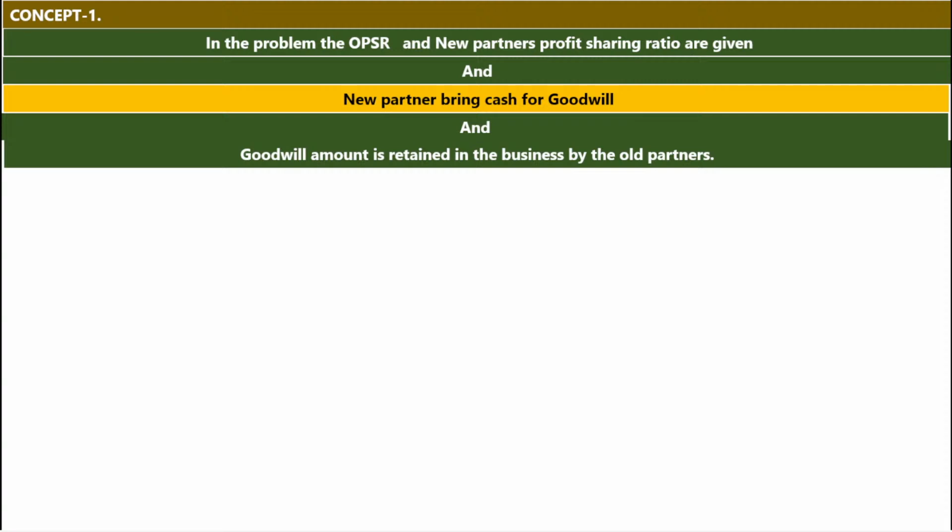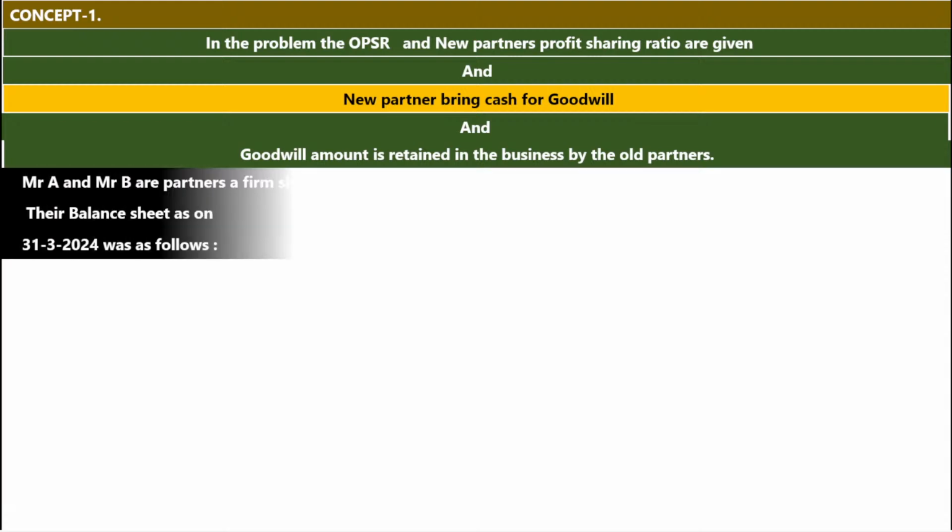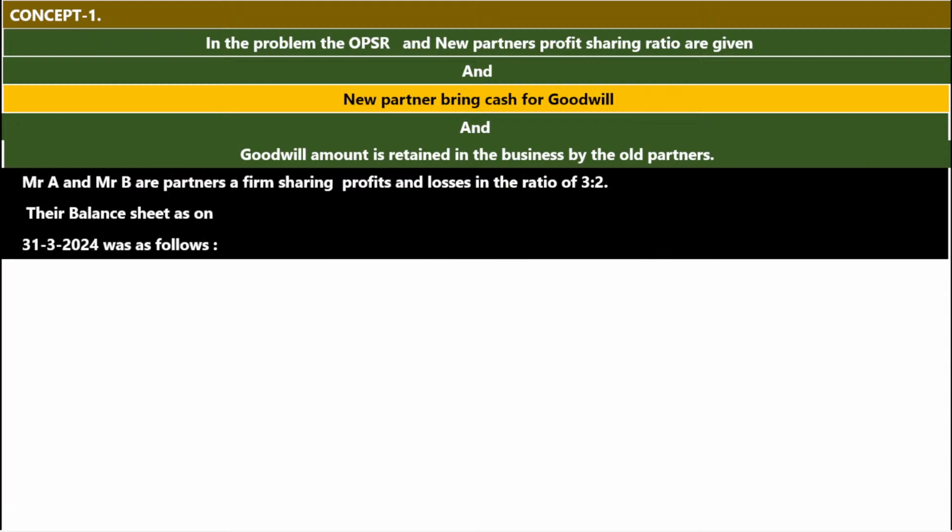Let us start the question. Mr. A and Mr. B are partners in a firm. In this partnership firm, there are two partners. One is Mr. A and another one is Mr. B, sharing profits and losses in the ratio of 3:2. What is their OPSR? That is old profit sharing ratio, 3:2. Their balance sheet as on 31st March 2024 was as follows.